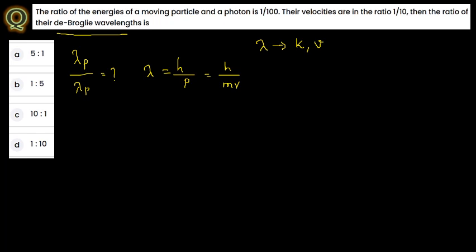Then why have they given the energy also? First we are going to find the relationship between kinetic energy and velocity. Kinetic energy of a particle or even a photon we can write as 1 by 2 mv square.